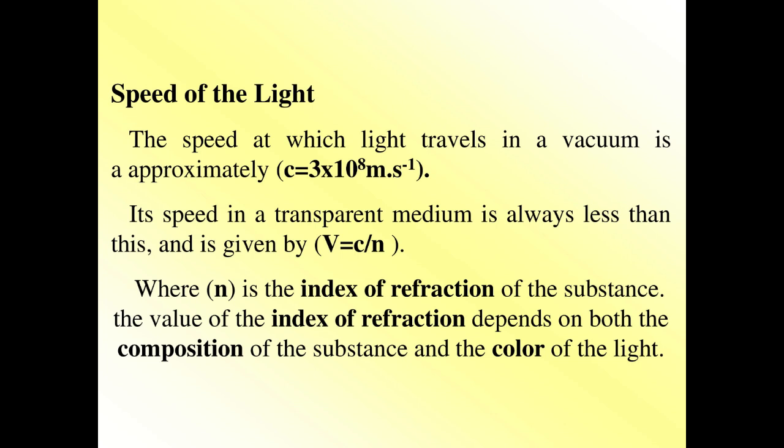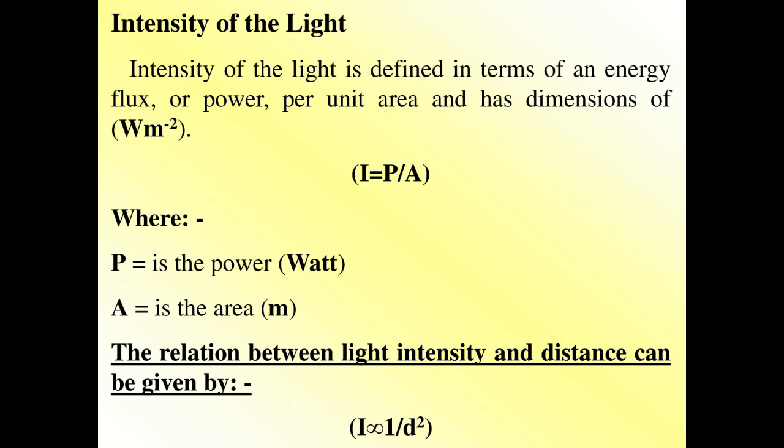Speed of light. The speed at which light travels in a vacuum is approximately c equals 3 multiplied by 10 to the power 8 meter per second. Its speed in a transparent medium is always less than this, and is given by v equals c per n, where n is the index of refraction of the substance. The value of the index of refraction depends on both the composition of the substance and the color of the light.